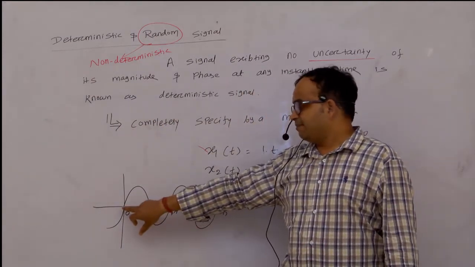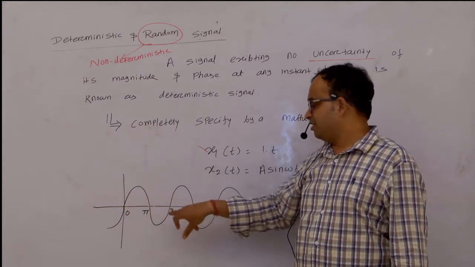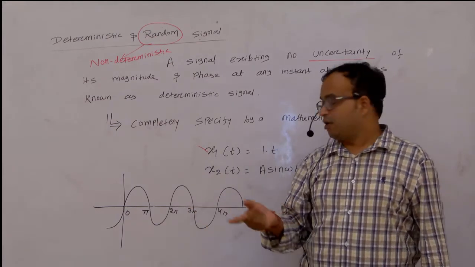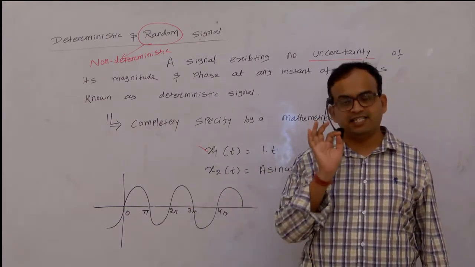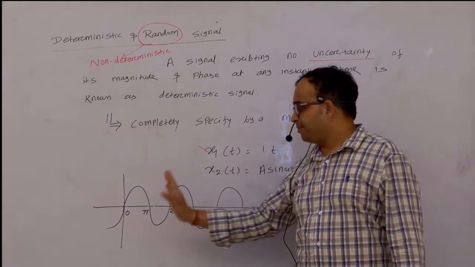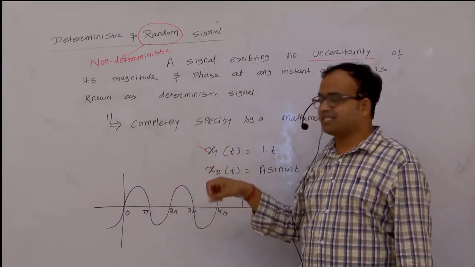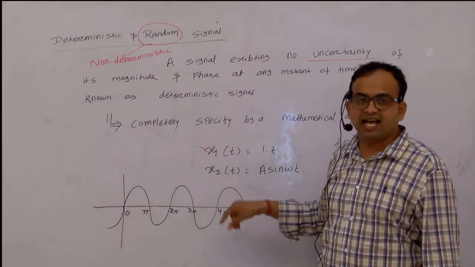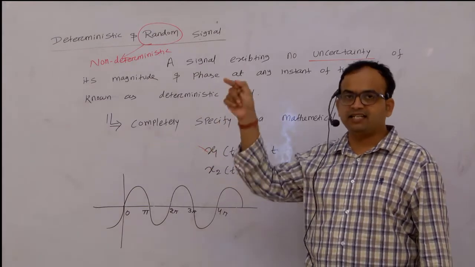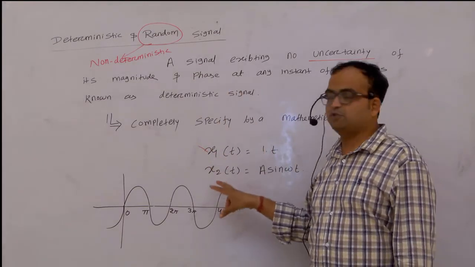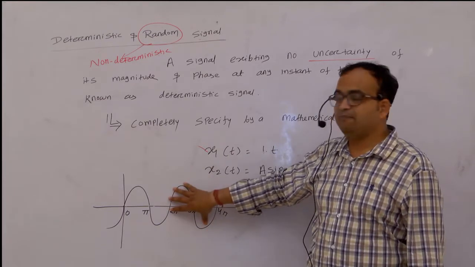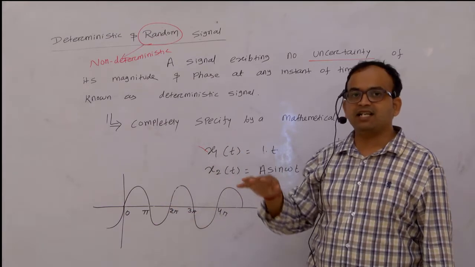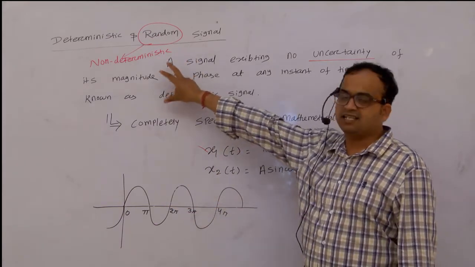At 0 the amplitude is 0. At pi the amplitude is 0. At 2 pi again the amplitude is 0. At 3 pi the amplitude is 0. So if I ask you what is the amplitude at 100 pi, you can easily tell that the amplitude will be 0, because at every multiple of pi the amplitude of the signal becomes 0. So without drawing the signal up to 100 pi, I can easily tell that at 100 pi, at 99 pi, at 90 pi, the amplitude will be 0. That means I can predict the future value of the signal. There is no uncertainty. The signal has a regular shape. Then I can tell that the signal is a deterministic signal.